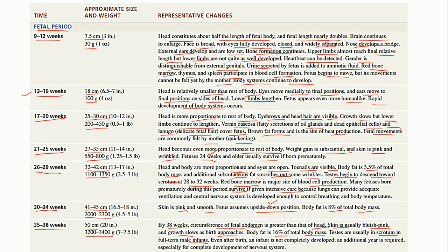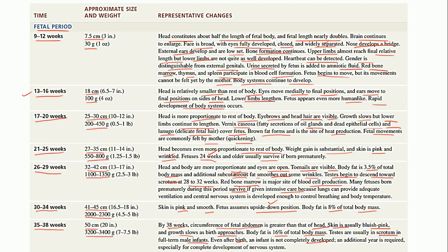But even after the birth, the infant is not completely developed. We have seen that the development of all the systems continues throughout the embryonic as well as the fetal period. But even after birth, during the infantile period, that is the neonatal period, the growth continues.